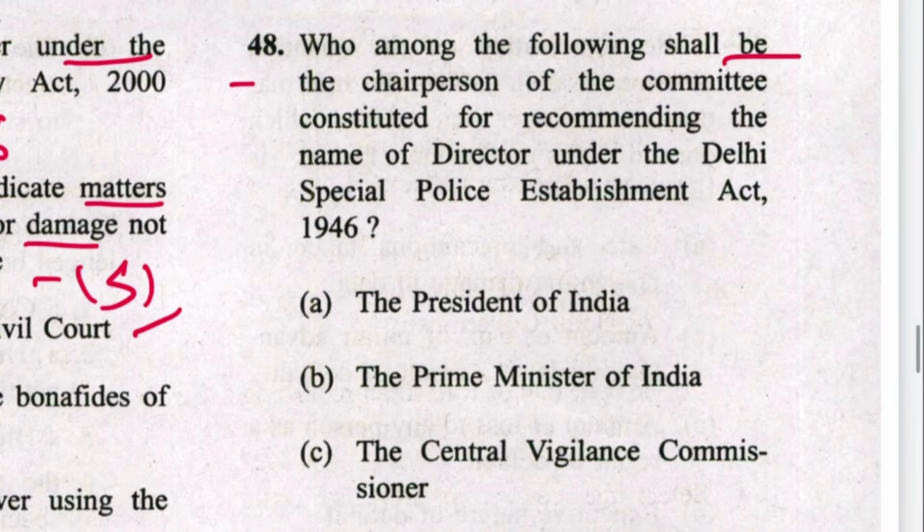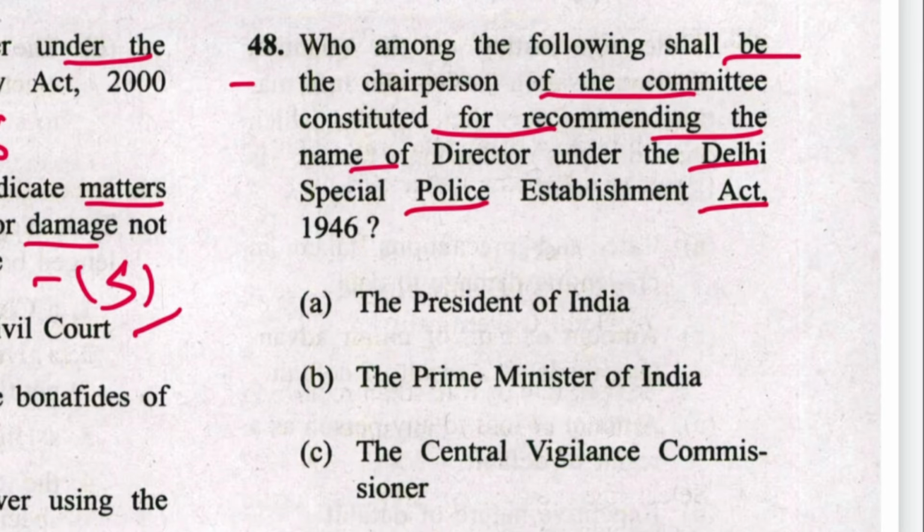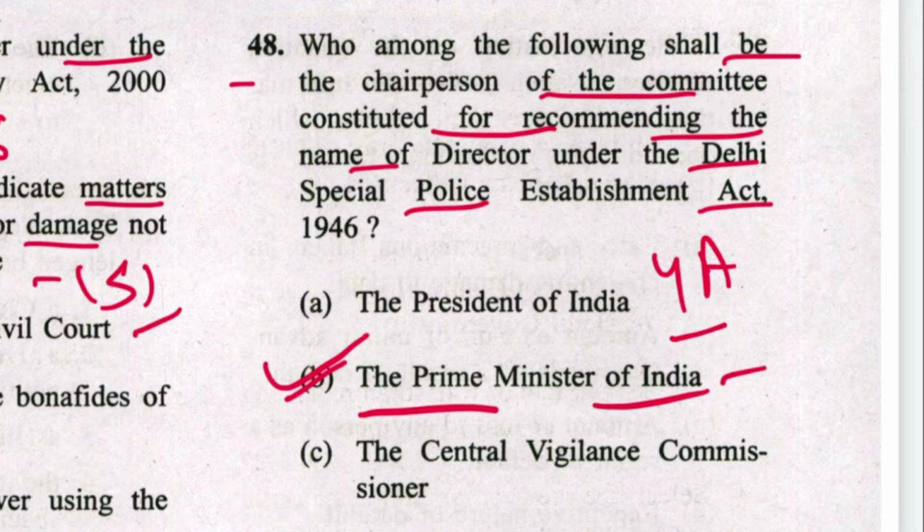Next 48. Who among the following shall be the chairperson of the committee constituted for recommending the name of the director under Delhi Special Police Establishment Act? Prime Minister of India. B is the answer. It is mentioned in section 4A of DSPE Act.